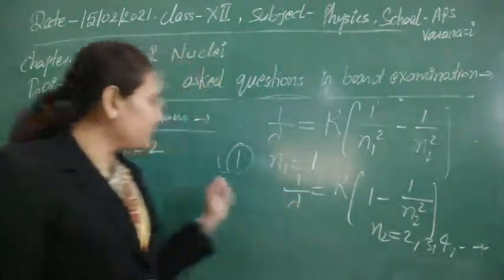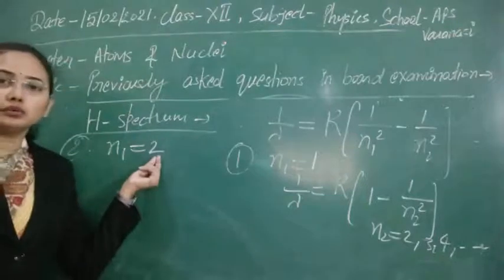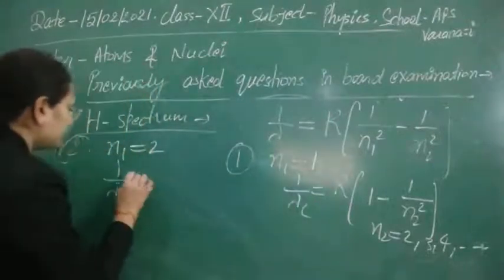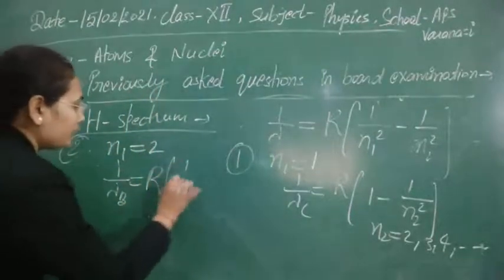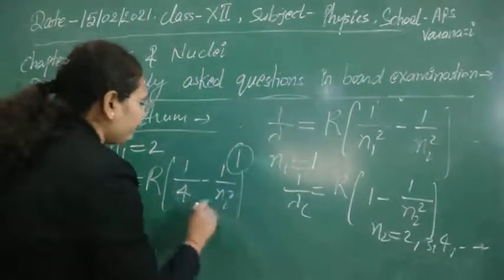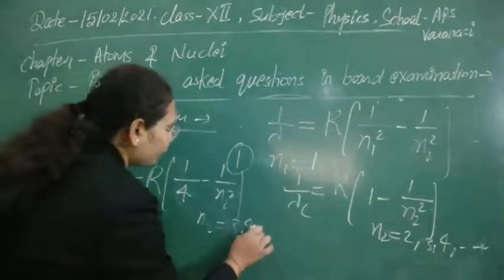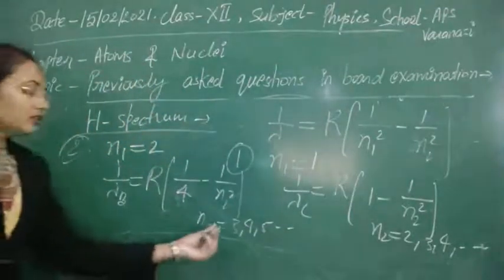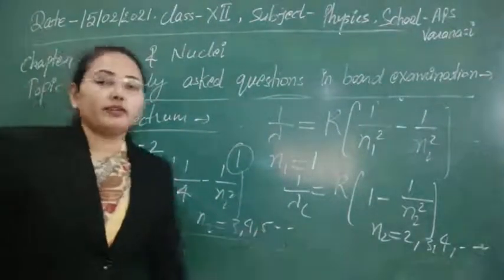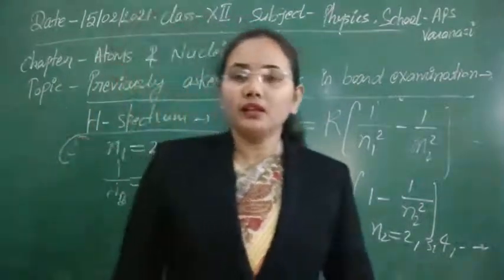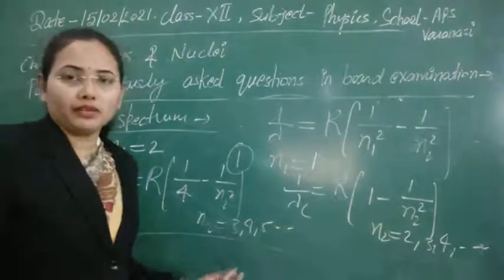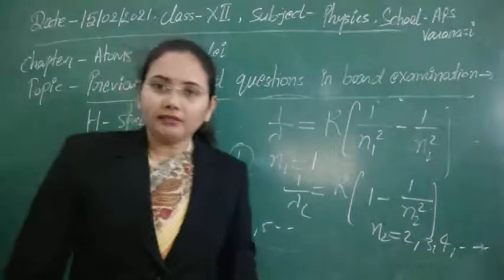So if an electron is making a transition from a higher state to the n equal to 2 state, then we can calculate the wavelength: 1 by lambda equals R times (1 upon 2 square, which is 1 by 4, minus 1 upon n2 square), where the value of n2 we can take as 3, 4, 5 and so on. If we put n2 equal to 3, we will get the maximum wavelength, and if we put infinite, then we will get the minimum wavelength.